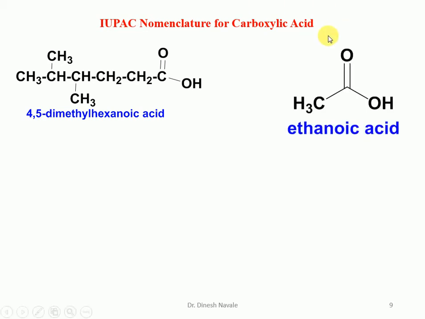So this again has 2 carbon atoms present. So it is carbon 1 and carbon 2. So it is ethane, and the E of the alkane will be replaced by oic acid. So it is going to become ethanoic acid.